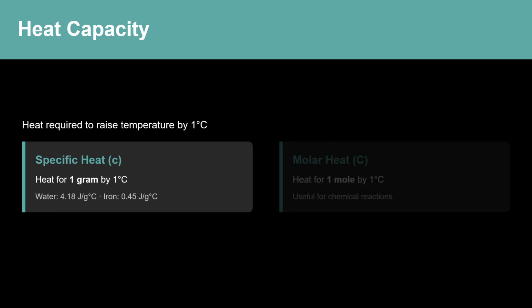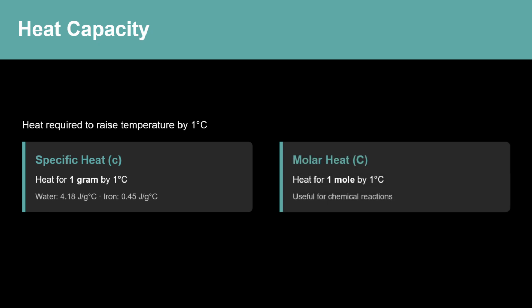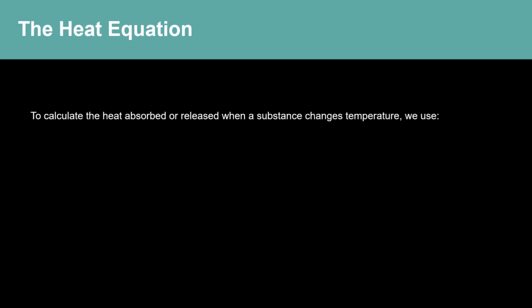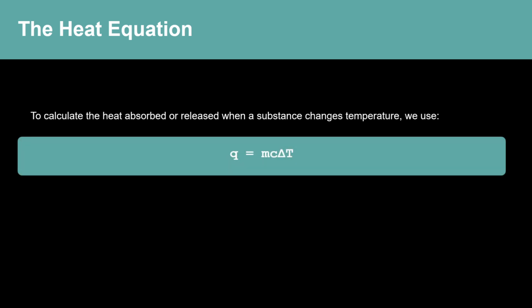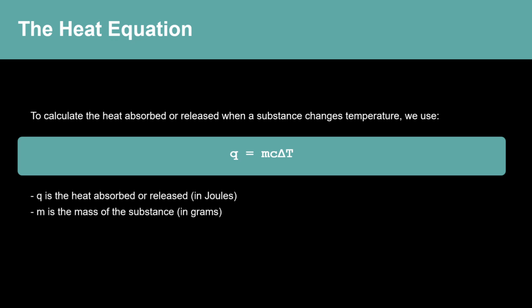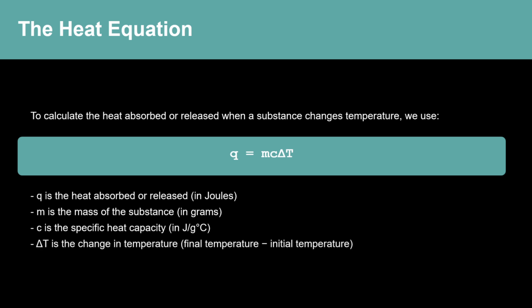They heat up quickly. Molar heat capacity is the amount of heat needed to raise the temperature of 1 mole of a substance by 1 degree Celsius. This is especially useful when dealing with chemical reactions. To calculate the heat absorbed or released when a substance changes temperature, we use Q equals mc delta T. Q is the heat absorbed or released. M is the mass of the substance, C is the specific heat capacity, and delta T is the change in temperature. This equation allows us to calculate how much heat is needed to change the temperature of any substance.